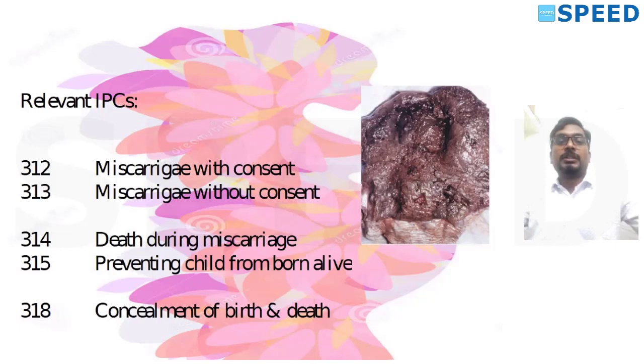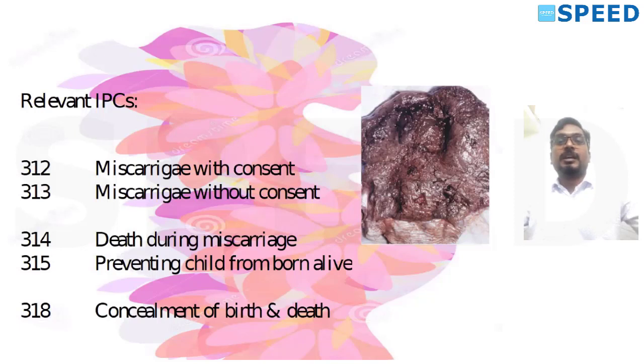So I'll go for the recap again. Please pay attention. The most important point you should remember from this recent MTP Act is: length of gestation up to 20 weeks, 1 RMP. Length of gestation up to 24 weeks, 2 RMPs.